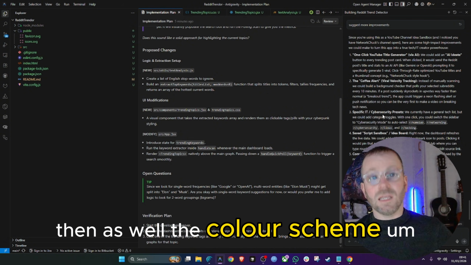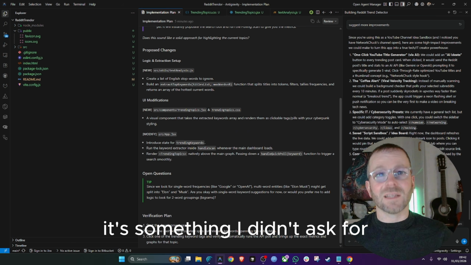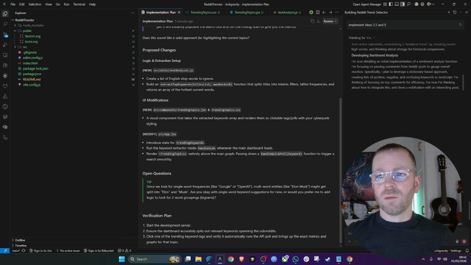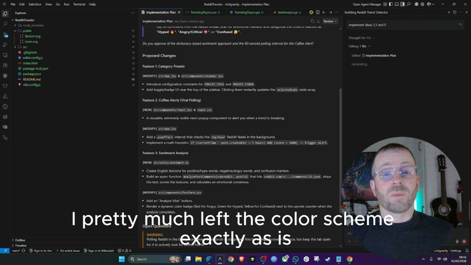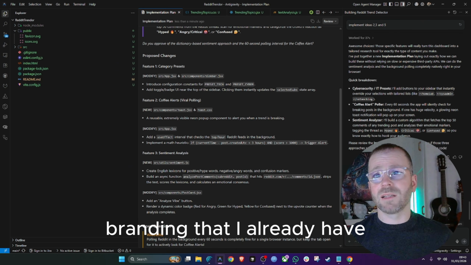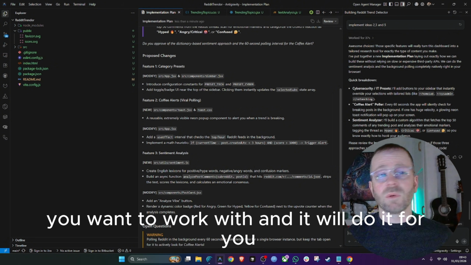The color scheme, I absolutely love on this website. It's something I didn't ask for, and generally it's nearly the first thing I always change. But I really enjoyed it, and so I pretty much left the color scheme exactly as is. It already fits in with the TalkTechToMe branding that I have. If you're building this for yourself, you can just tell it what kind of color scheme you want to work with, and it will do it for you.